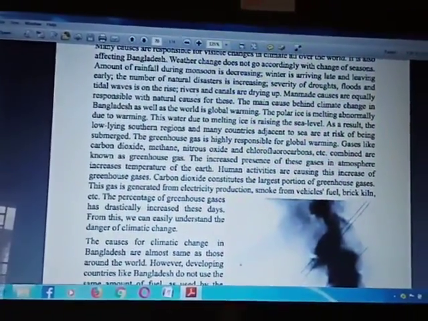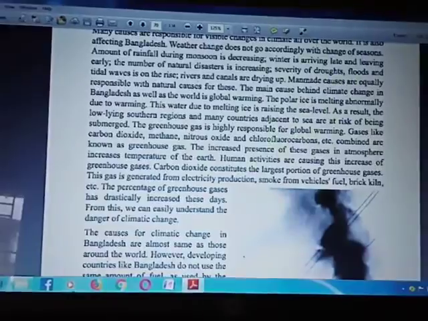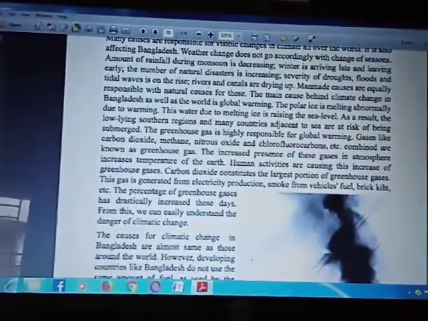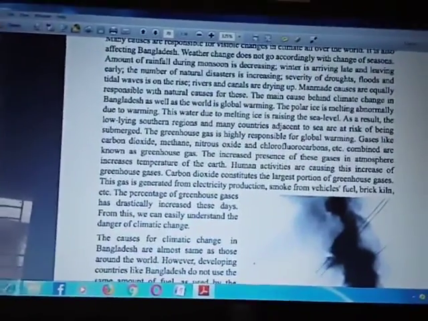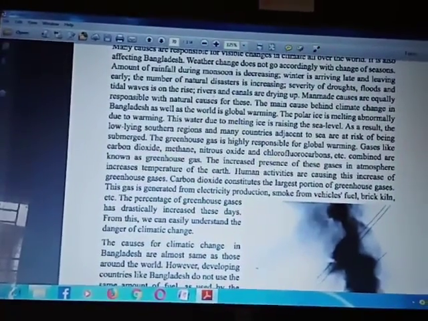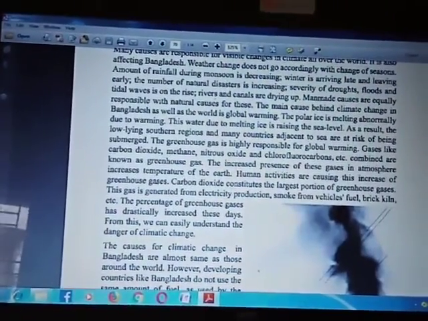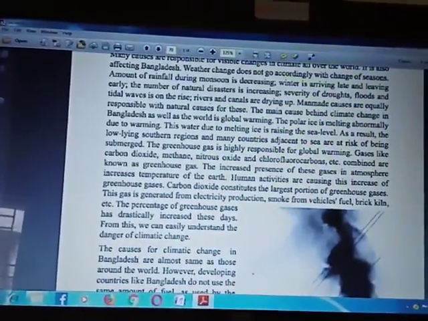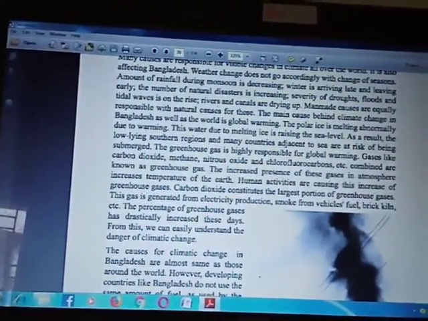Man-made causes are equally responsible with natural causes for this. The main cause behind climate change in Bangladesh as well as the world is global warming. So what is global warming? The polar ice is melting abnormally due to warming. This water from melting ice is raising the sea level. As a result, the low-lying southern region and many countries adjacent to the sea are at risk of being submerged.